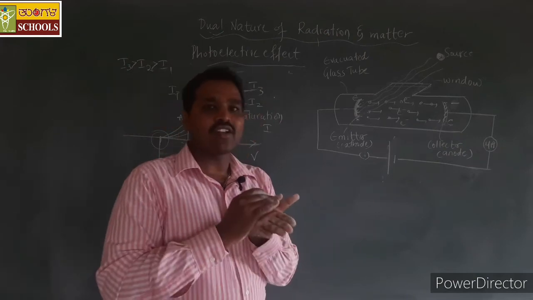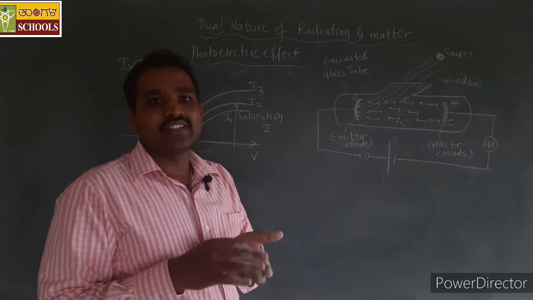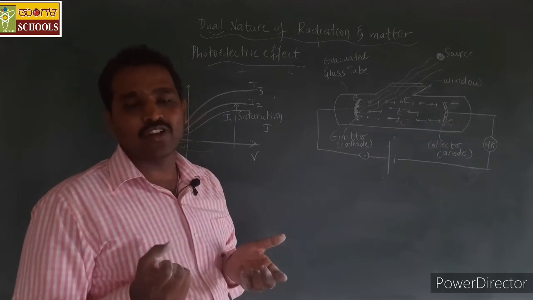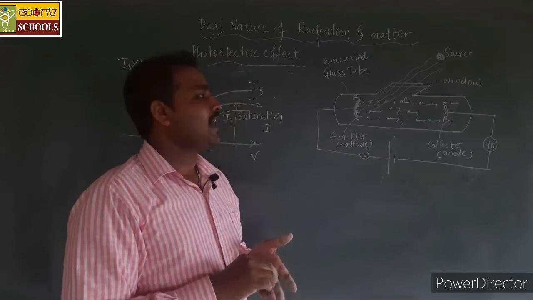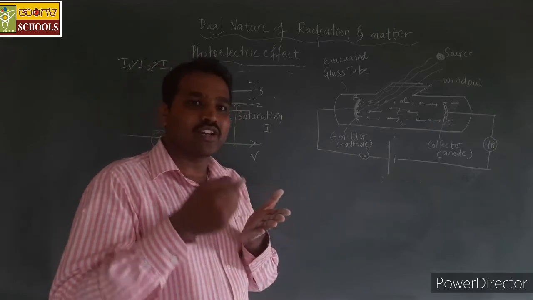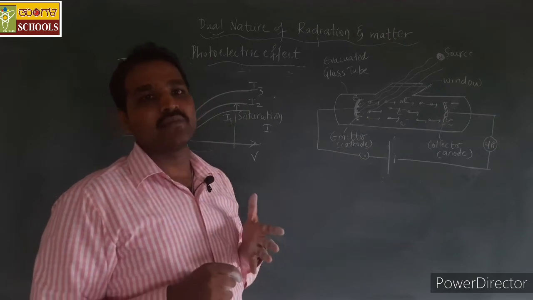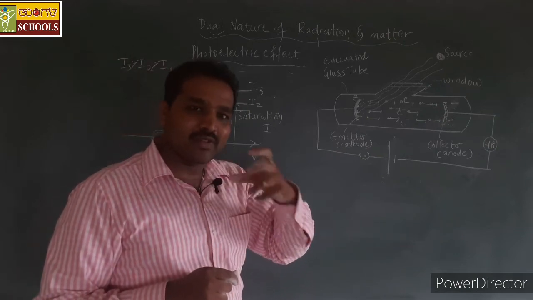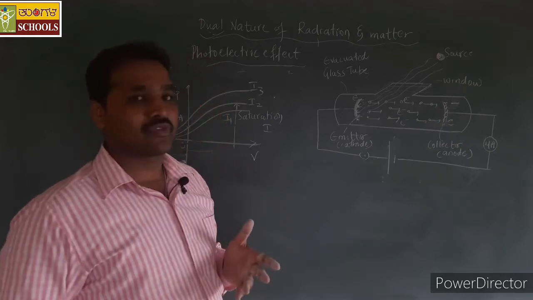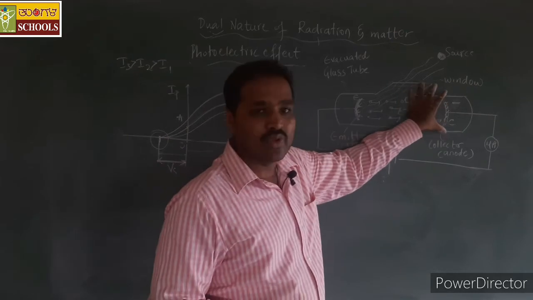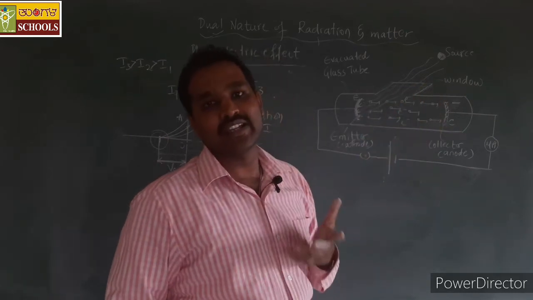The electrons which are on the surface of the metal will have more kinetic energy because they need a lesser value of energy for emission. The remaining energy is converted into kinetic energy. Relatively, the electrons which are inside the metal have a lesser value of kinetic energy, because even though the energy given is the same, they will lose some energy to come out of that metal surface. So by this we should understand that these electrons have different values of kinetic energy.